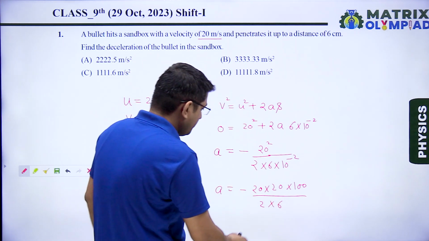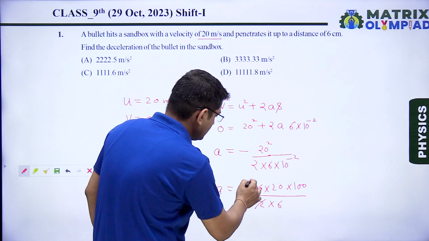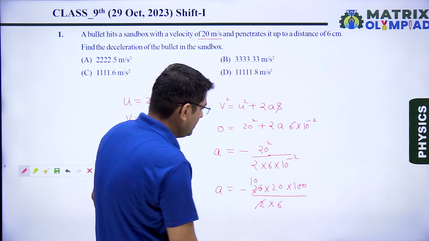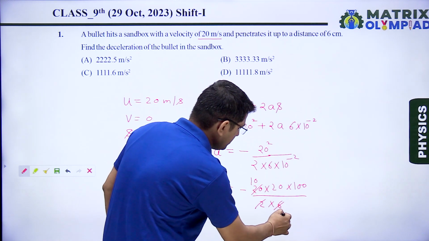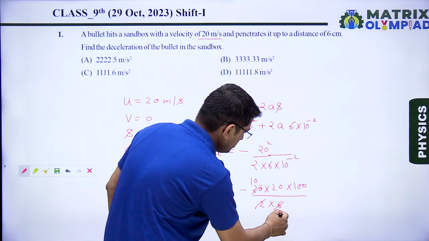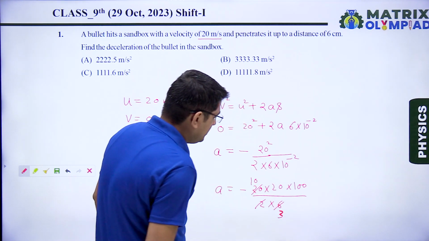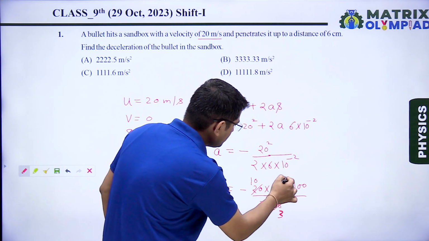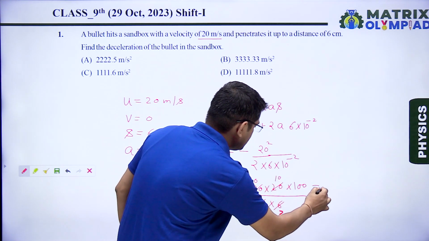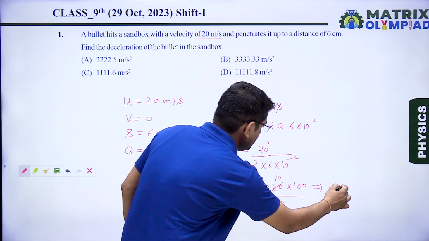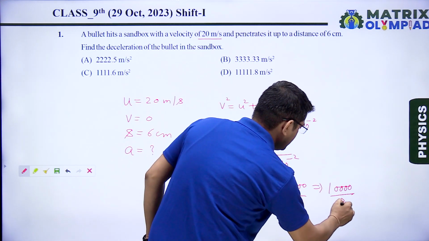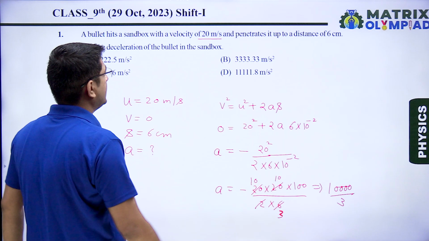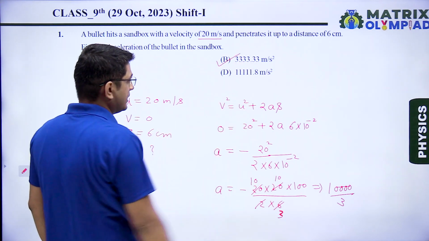Okay, so from here I am cancelling, this will become 10. Again dividing by 2, it will become 3 and it will become 10. So this becomes 1000 divided by 3. On solving this, we will get the option B is our correct answer.